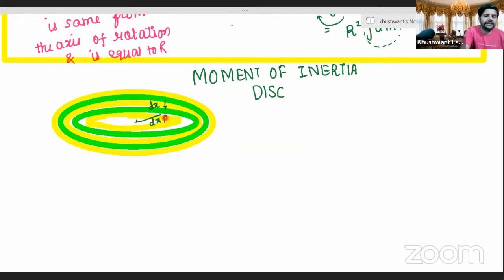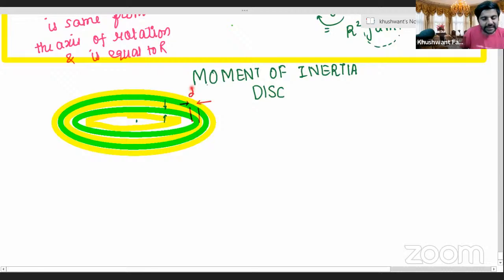I repeat, I will write it here. Suppose I have this disk, or this ring, its thickness let us take dx, and this ring is at a distance of x from the center.